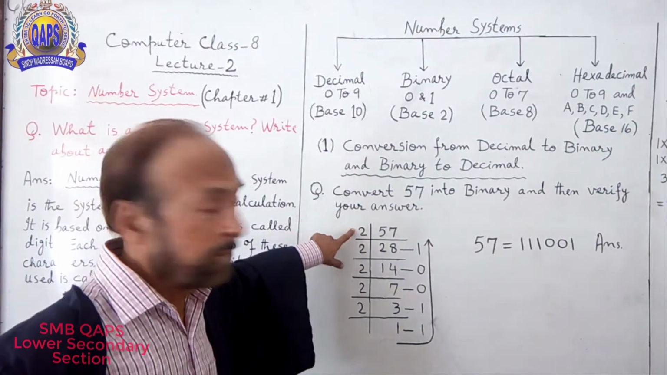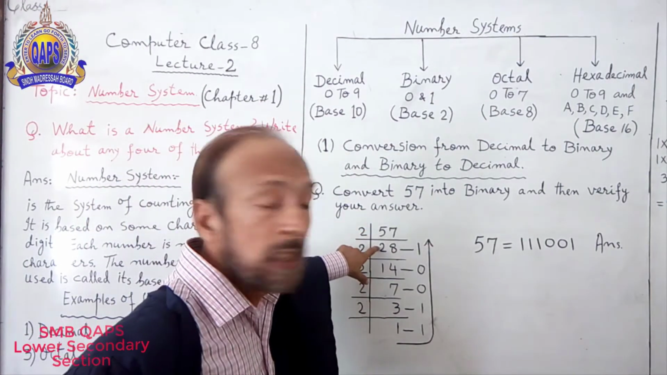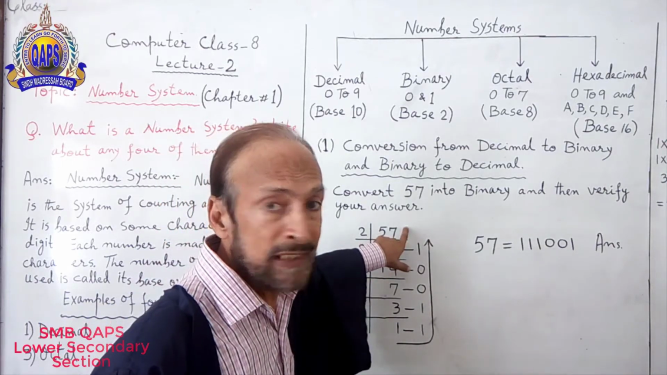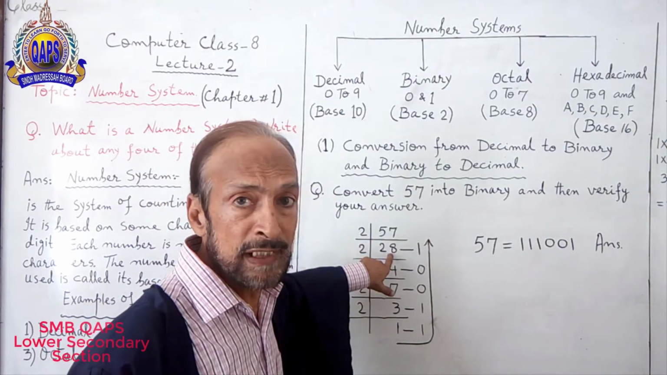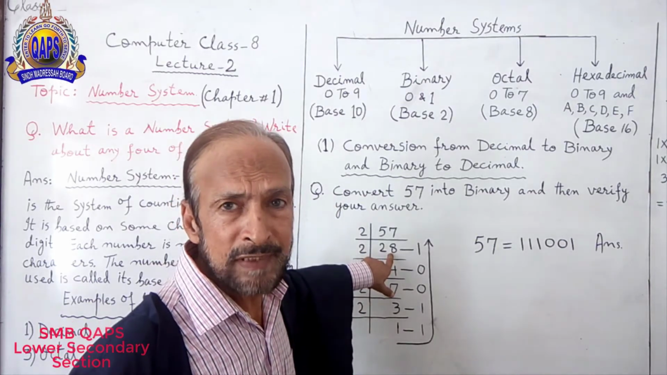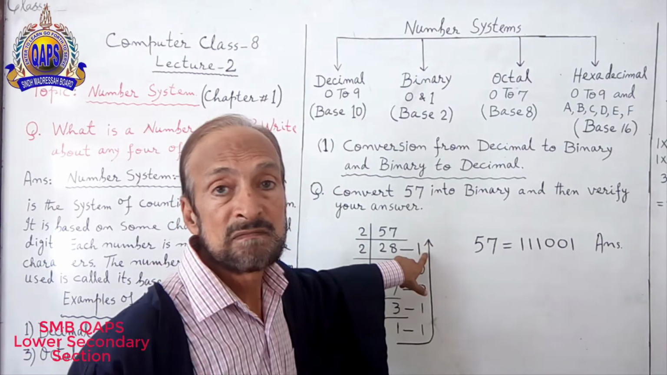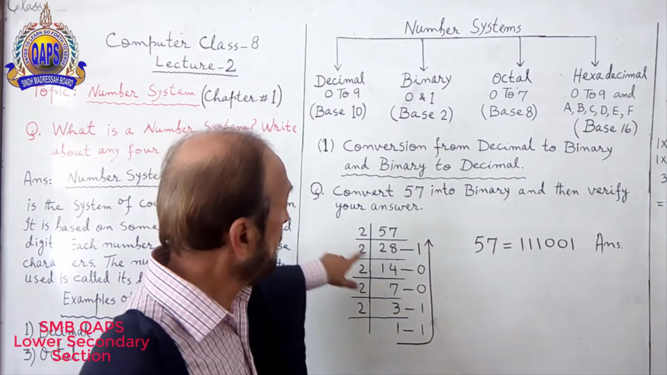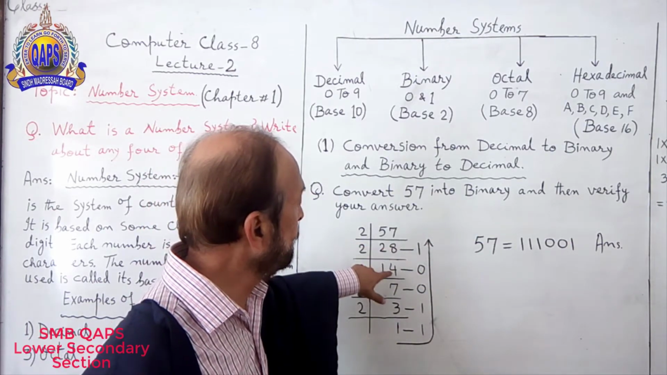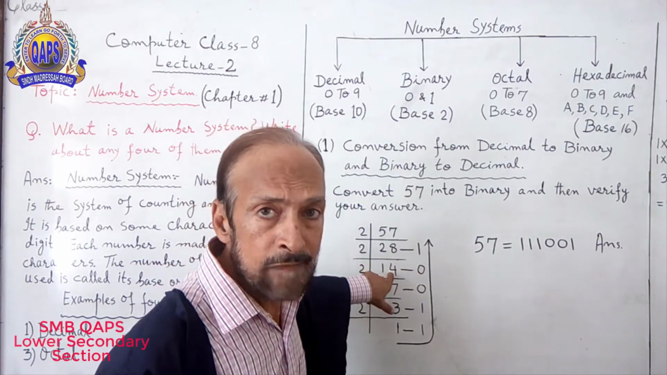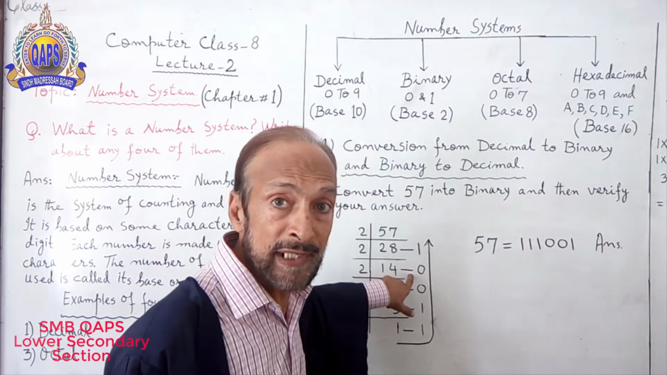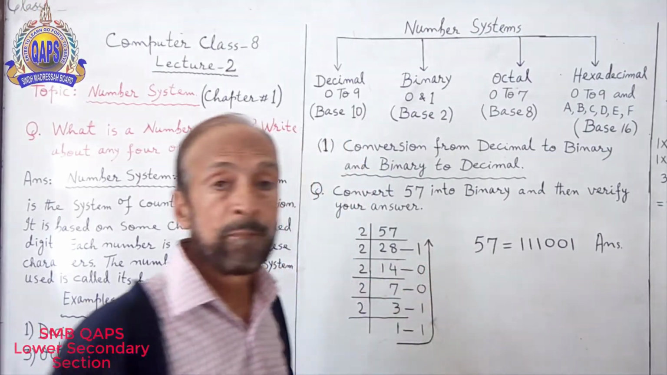2 to the 4. Remaining 1. 17. 2 is the 16. What is left? 1. Again divide by 2. 2 ones are 2. 2 fours are 8. What is left? 0. Put a dash over here and put 0.